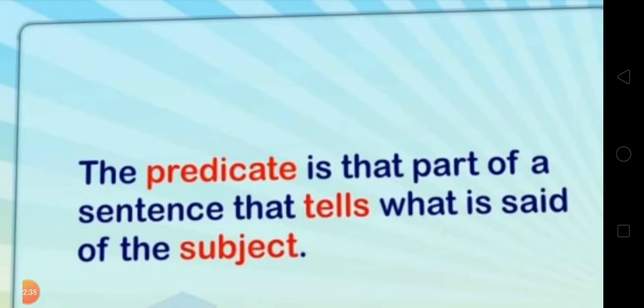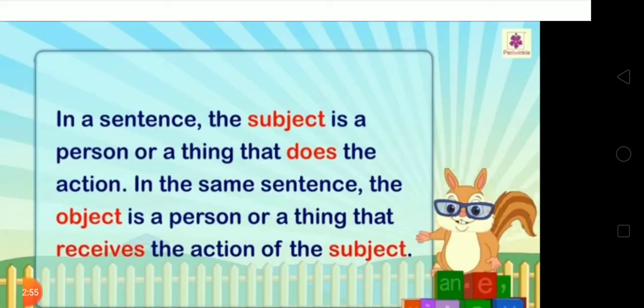Dear student, in your book the definition is that the subject is the person or thing in a sentence that is being spoken about, and the predicate is the part that tells us what the subject does or is. It is very important that you learn this given definition. In a sentence the subject is a person or a thing that does the action. In the same sentence the object is a person or thing that receives the action of the subject.